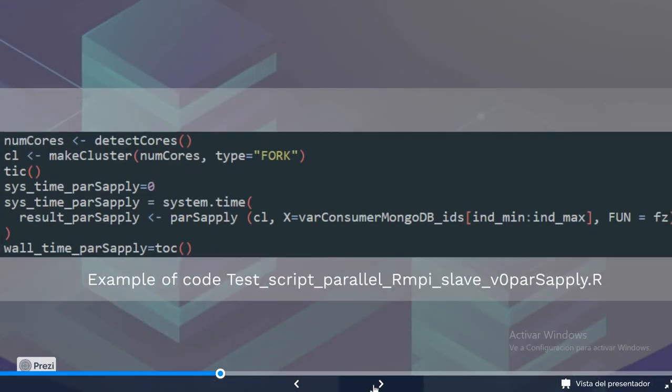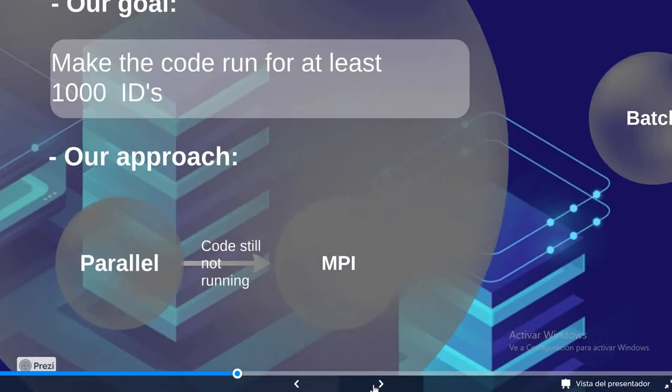After defining the functions, we just need to detect the number of cores and apply one of our parallelization functions, passing the arguments cores, data and model. We check the time it takes to compute, and that's it. So let's go now to MPI.